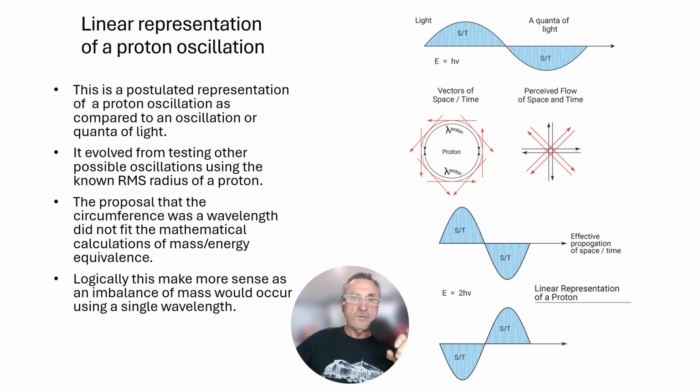In this slide, a linear representation of a proton is depicted. Light is a travelling wave in space and time. Matter is a standing wave in space and time. It is postulated that matter consists of two oscillations, which gives rise to increased stability. Max Planck's formula, E = hν for light, is depicted. The postulated formula, E = 2hν for a proton and neutron oscillation, is depicted. In subsequent slides and posts, we show that E = 2hν can be mathematically substantiated.